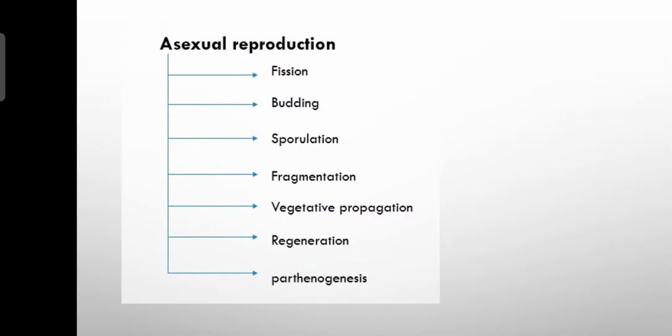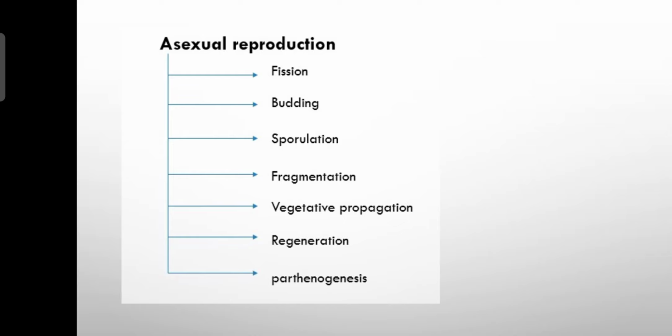Okay, now we will study about the next topics. ಯಾವುದಪ್ಪ ಅಂದರೆ asexual reproductions ಅಲ್ಲಿ different types. We'll study about the types of the asexual reproduction. We have around different types of the asexual reproduction, but as per your syllabus, we have fission, we have budding, we have sporulation, we have fragmentation, vegetative propagation, regeneration, and parthenogenesis.